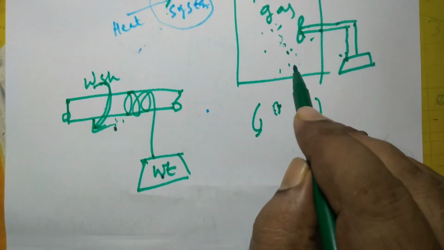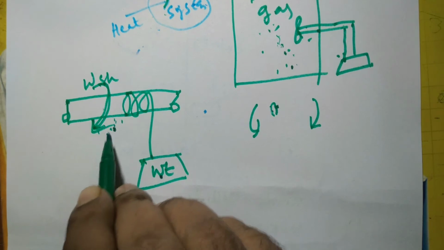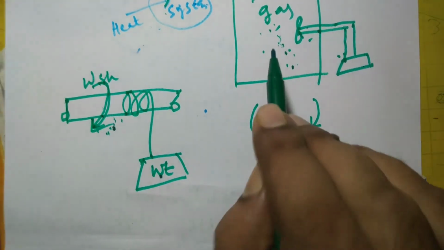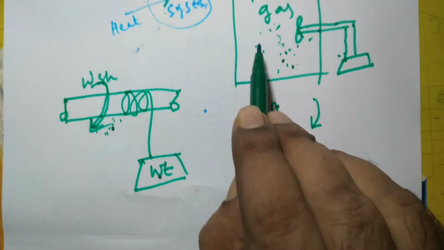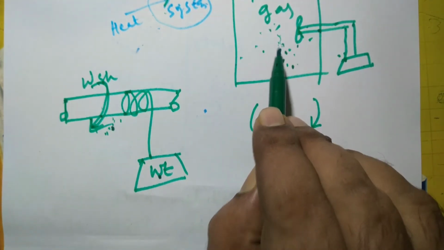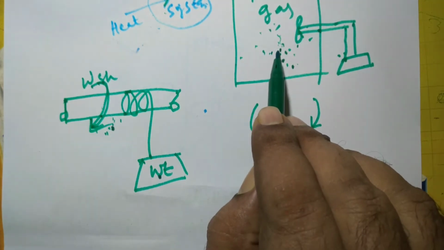Unlike this case, this is an organized form of energy, work, and this is the kinetic energy of gas, or heat supplied to it. Kinetic energy of gas results only when heat is supplied to it. So these are disorganized forms of energy.